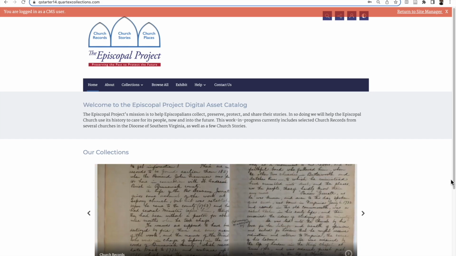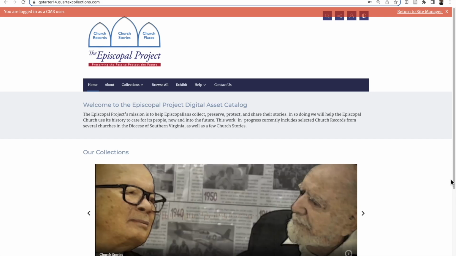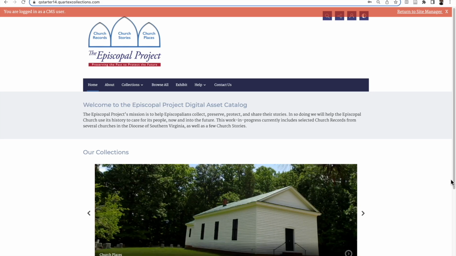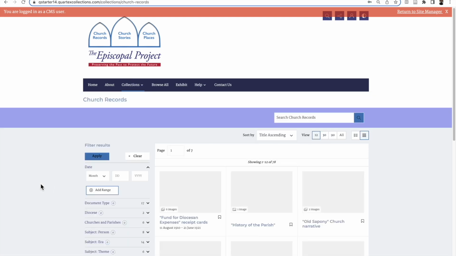The path each user takes through the archive functions as a sort of red thread weaving together the stories hidden within these interrelated items. Let's first explore the items in the church records collection.